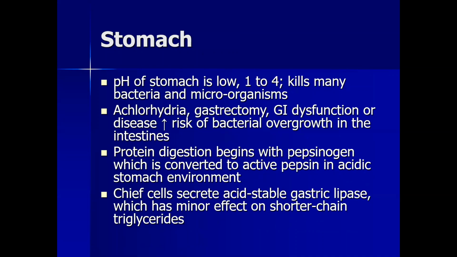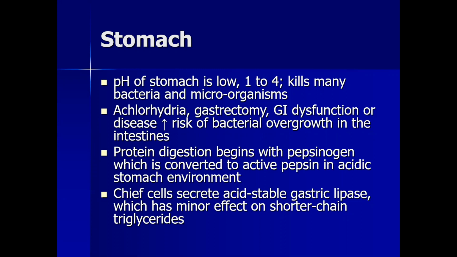So in the stomach, pH is very low, usually 1 to 4, which helps in killing many bacteria and microorganisms. Achlorhydria, gastrectomy, GI dysfunction or disease increases the risk of bacterial overgrowth in the intestine. Achlorhydria means absence of HCl. HCl actually kills microorganisms. If it is not produced, it will increase the risk of bacterial overgrowth.